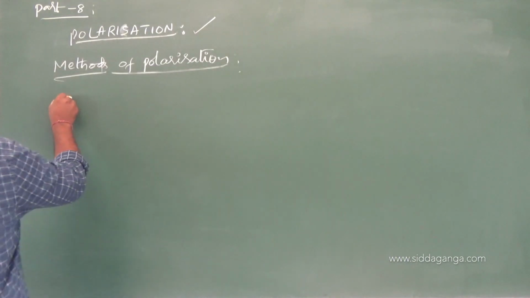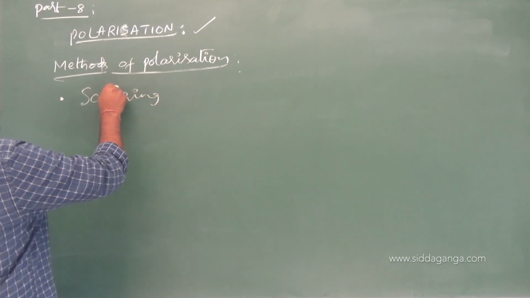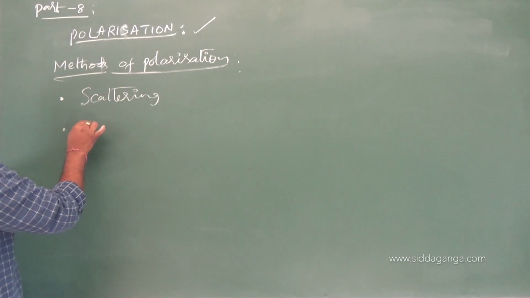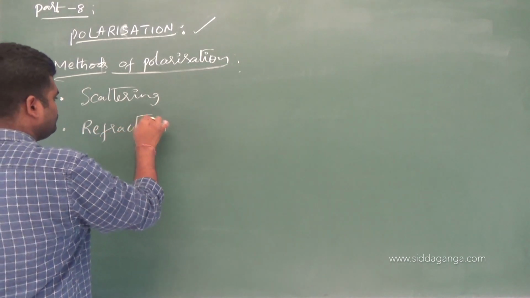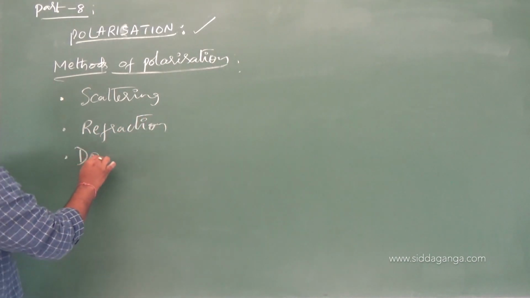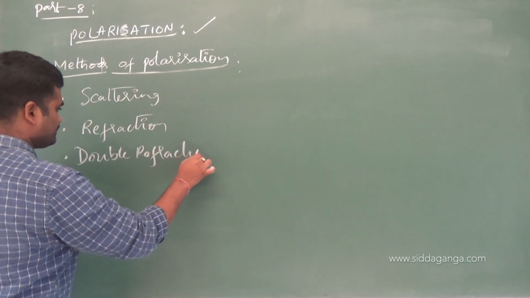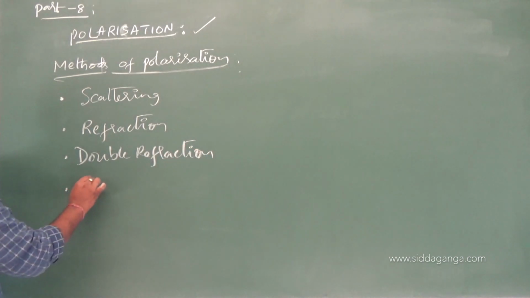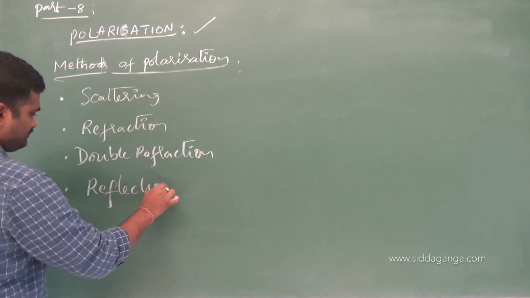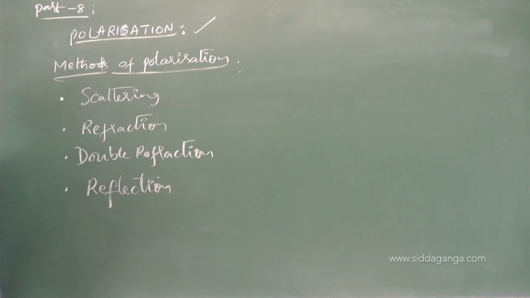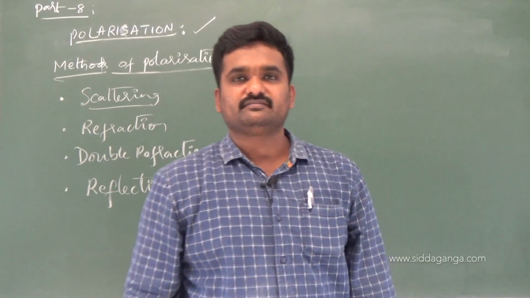One is by the method of scattering. Next one, refraction. Next one is double refraction. And the other one is reflection. This is important, which we have to study. Reflection. Scattering. So what is the phenomenon of scattering exactly?